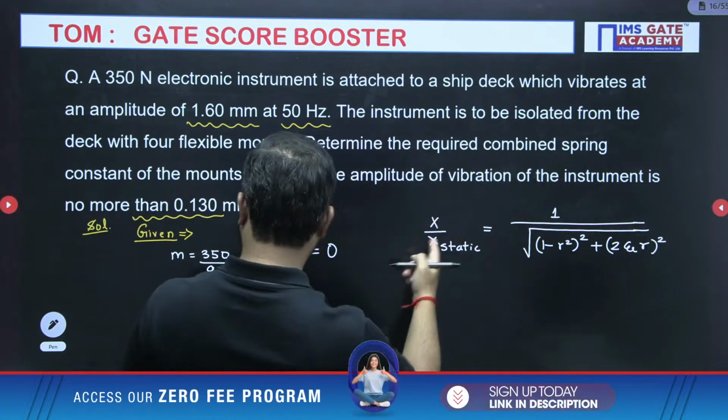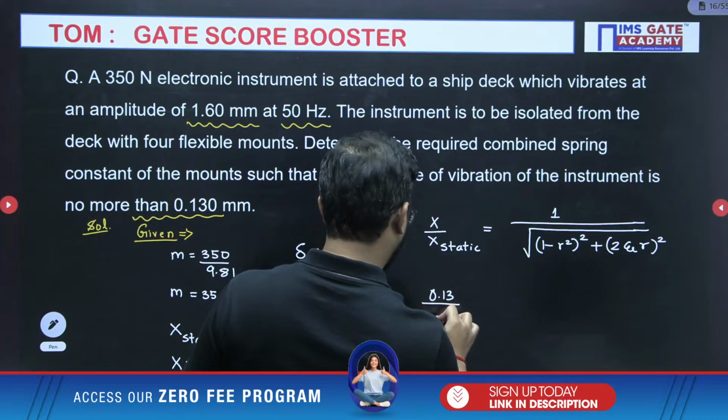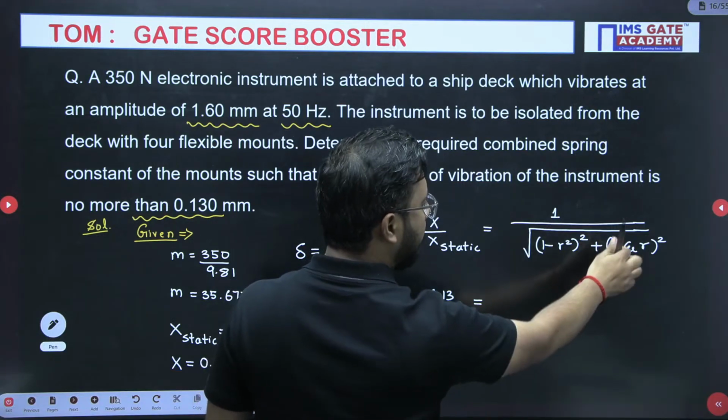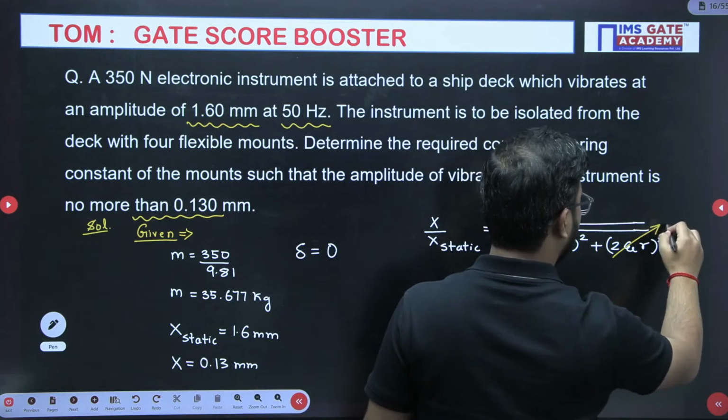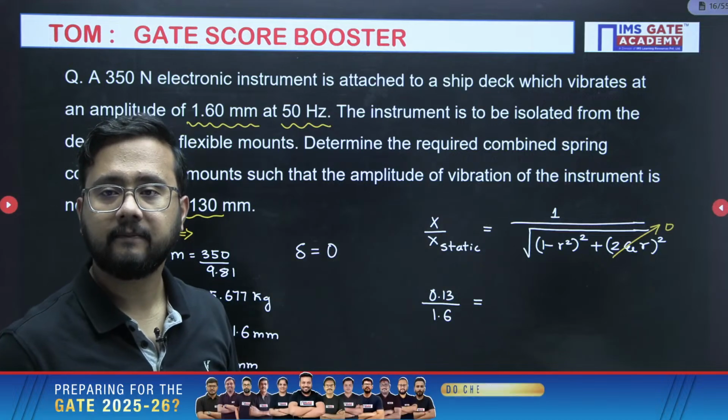X value 0.13, this is 1.6. Now this one will become 0. So under root 1 minus r square whole square it is there.